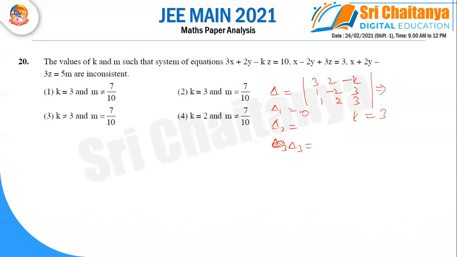When I'm finding delta 1, we can get 0. When I'm finding delta 2, you can get 7 into 10 minus m. And when I'm finding delta 3, 4 into 7 minus 10m. But these two are definitely not equal to 0. So our answers are k is 3 and m is not equal to 7 by 10.